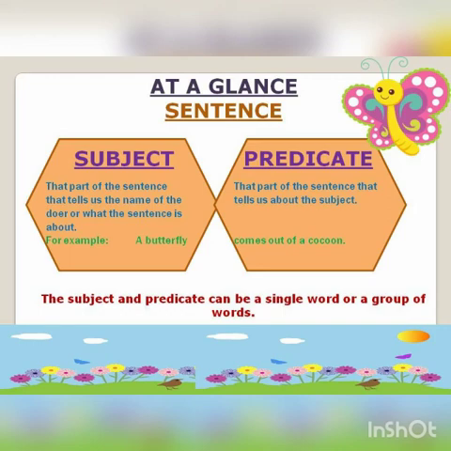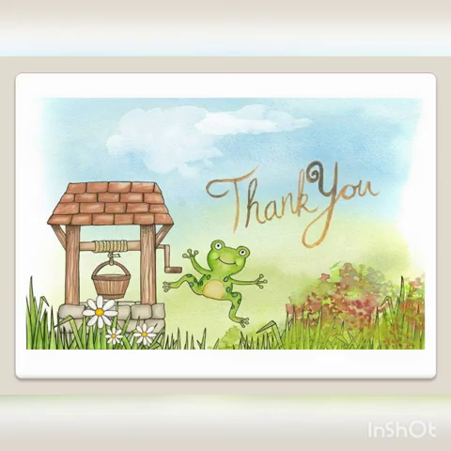Now look at a glance. Sentence is divided into two parts. Subject, predicate. What is a subject? Subject is that part of the sentence that tells us the name of the doer or what the sentence is about. Now look here, a butterfly, that is the subject. Now a predicate, that part of the sentence that tells us about the subject. What happened to the butterfly? Let us see in this part. Butterfly comes out of a cocoon. So butterfly is a subject and the other part is the predicate.